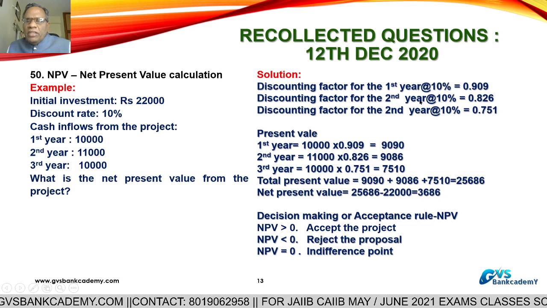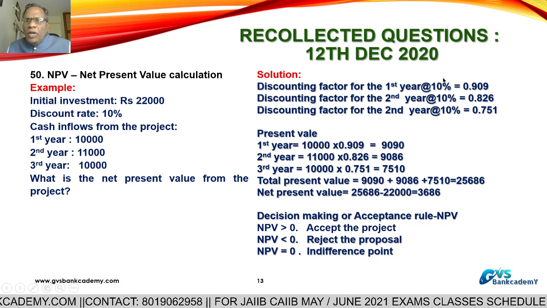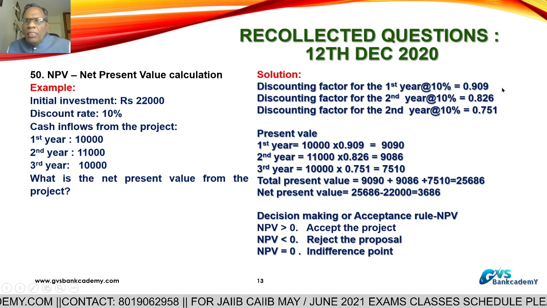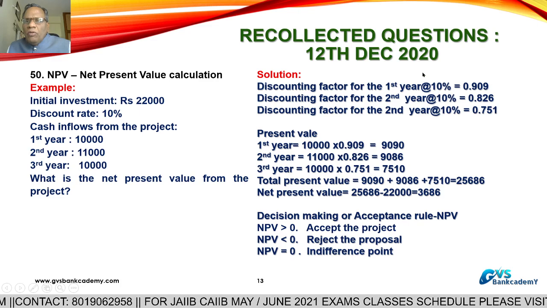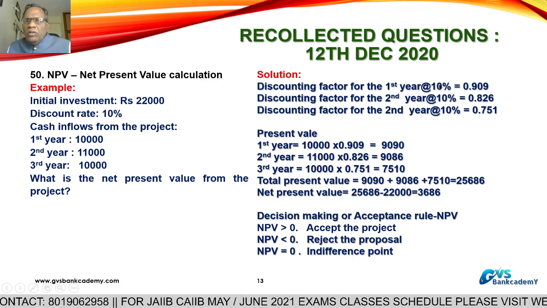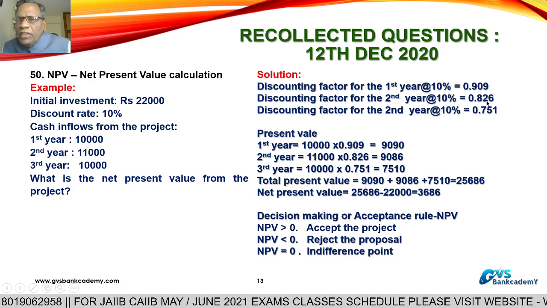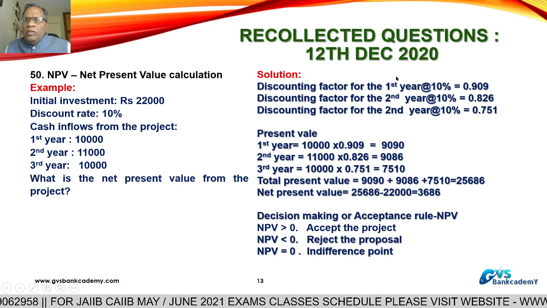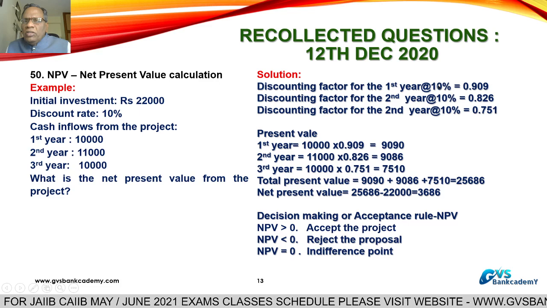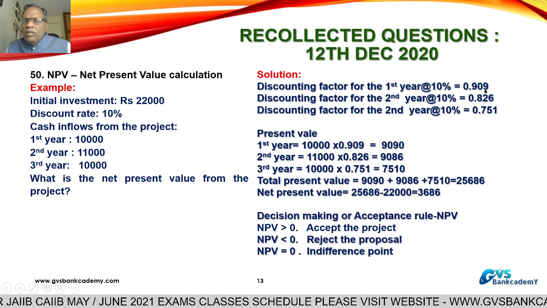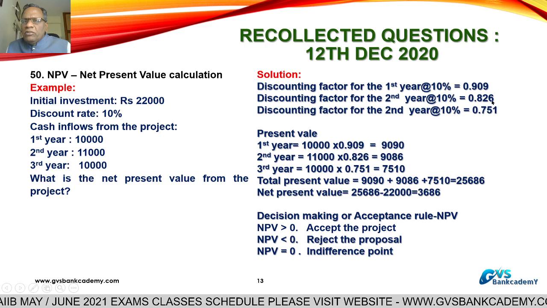Discounting factor for the second year at the rate of 10% means 1 by 1.10 into 1 by 1.10, that is 0.826. Another way: take the calculator, 1 by 1.10, press equals, you will get 0.909. Again press equals, you will get for the second year 0.826.